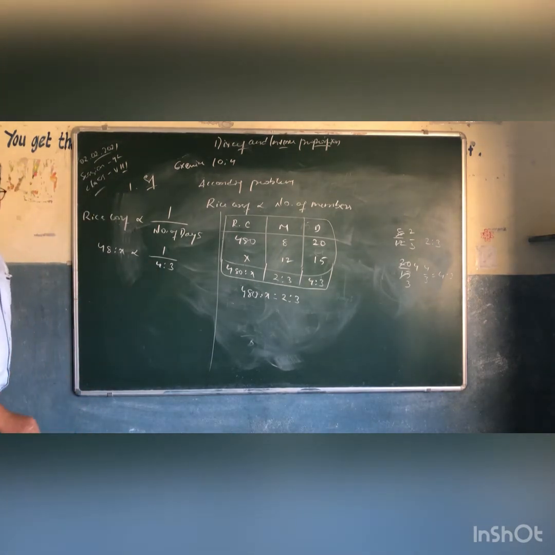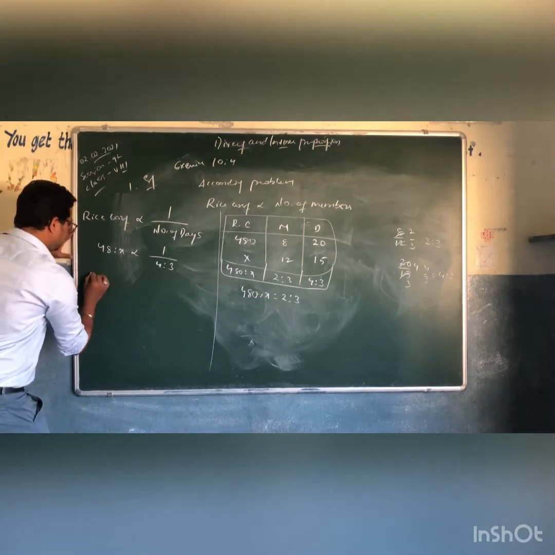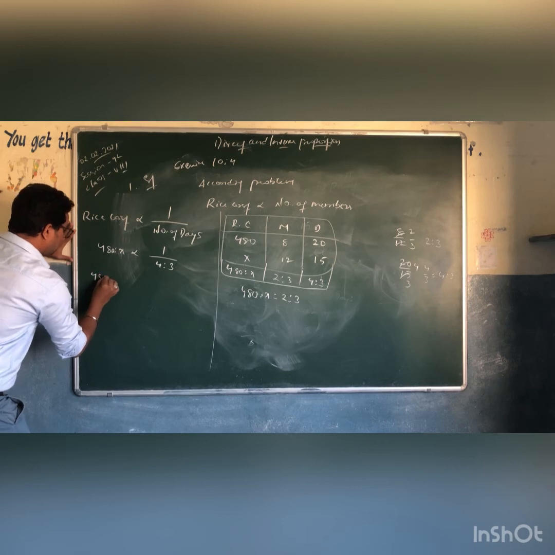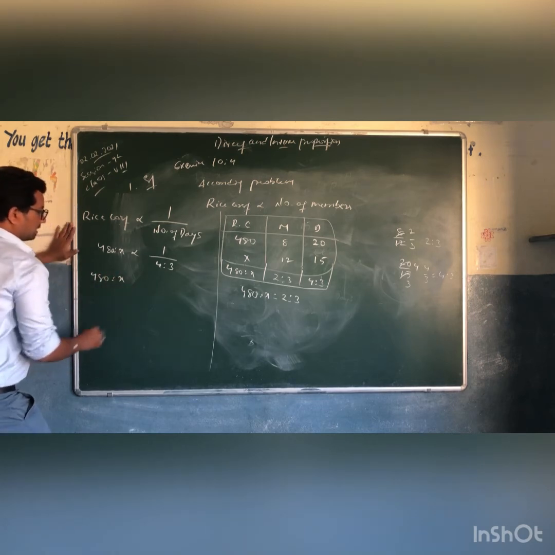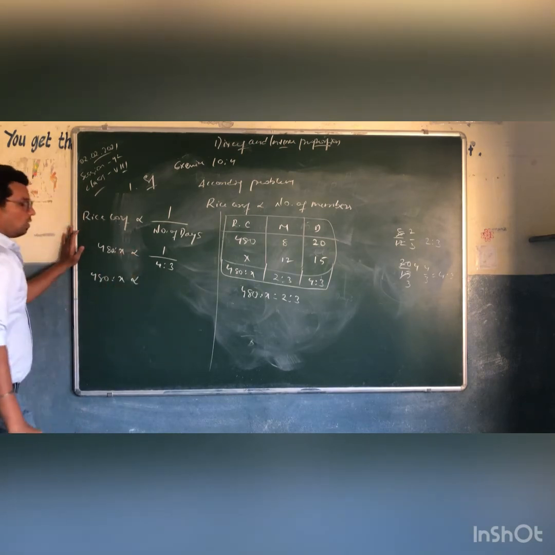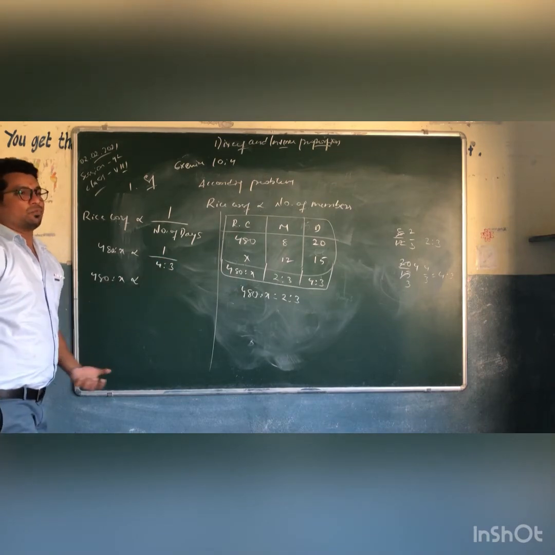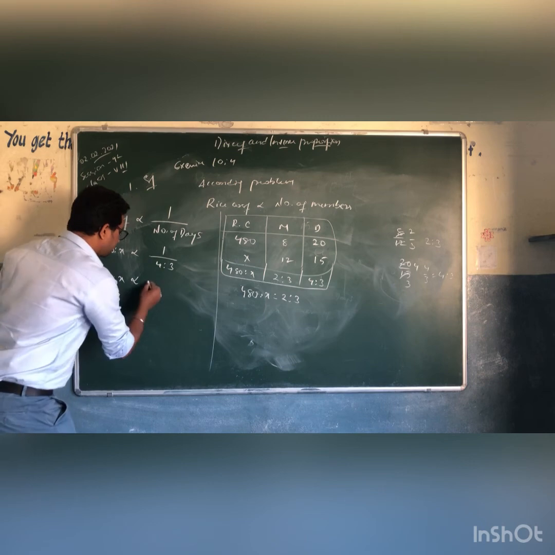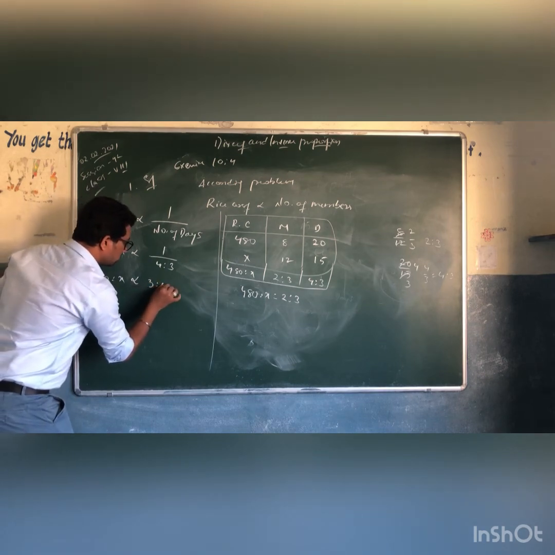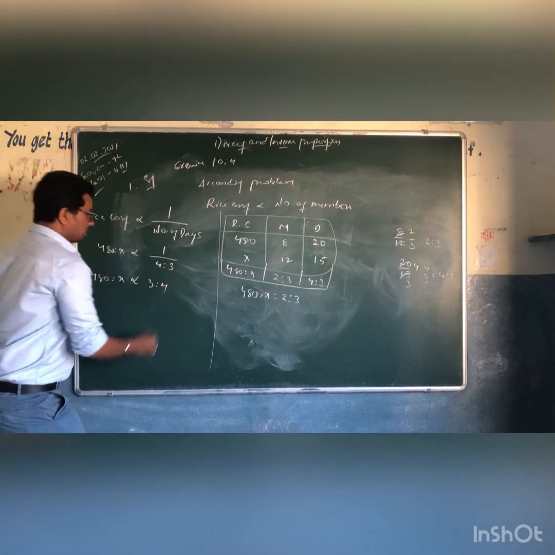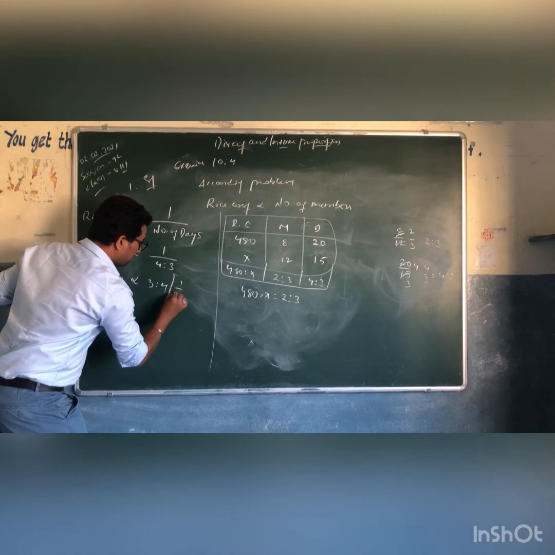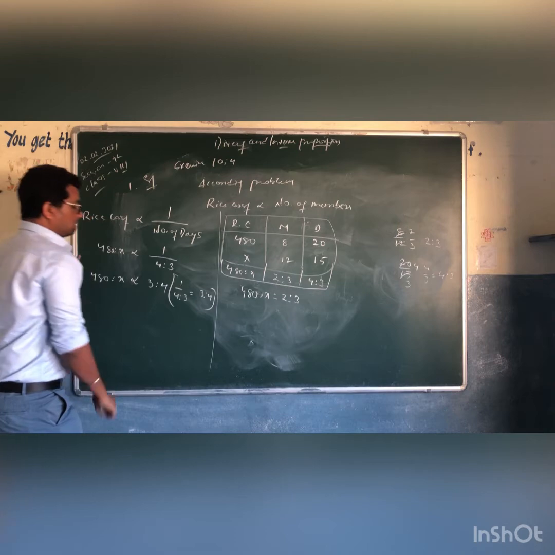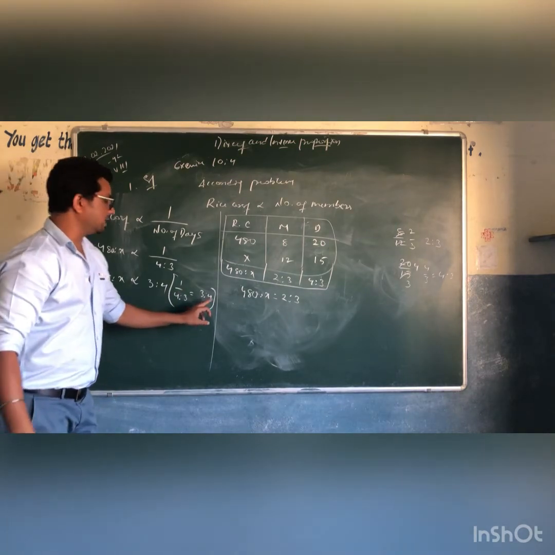So this also can be written as 480 is to X directly proportional to 1 by 4 is to 3, which can be written as 3 is to 4, since 1 by 4 is to 3 is equal to 3 is to 4.